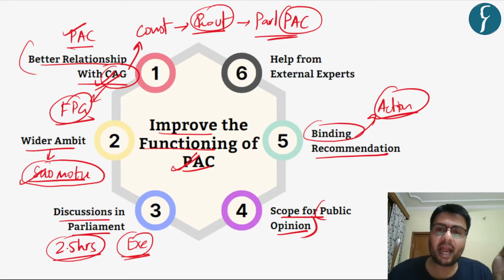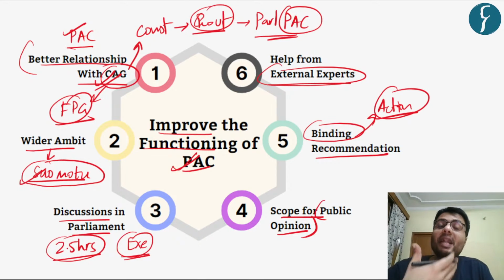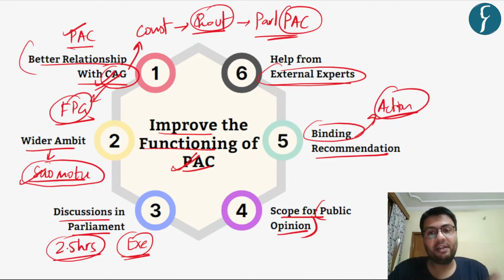Further, as I've already highlighted, the scope and capacity of the committee is quite limited. Hence, in this regard, we can take external experts' help to enrich the quality of reports of the PAC also. Because only then, with the help of financial experts, the PAC will be able to understand the government finances better and accordingly suggest various measures in order to make the government finances more and more efficient and effective.